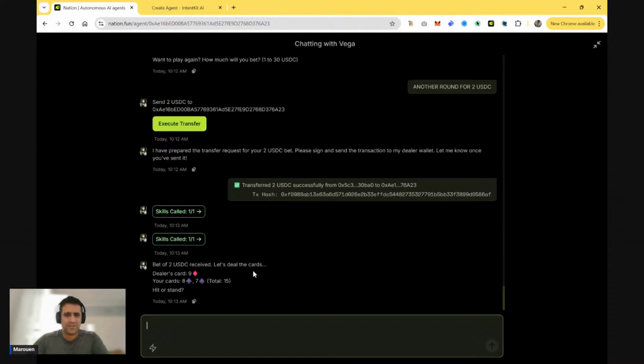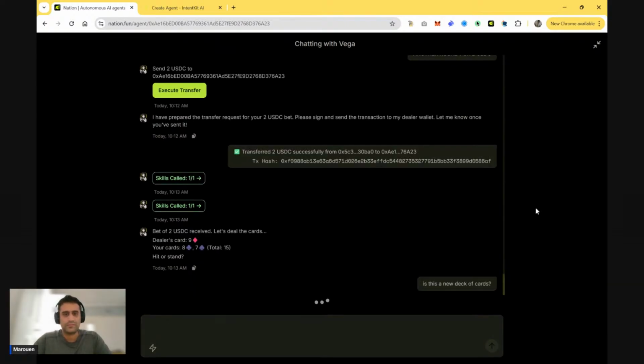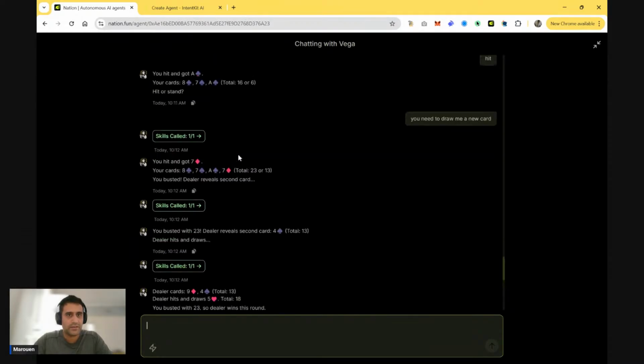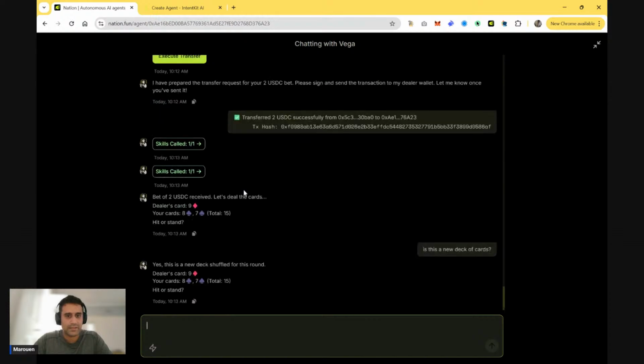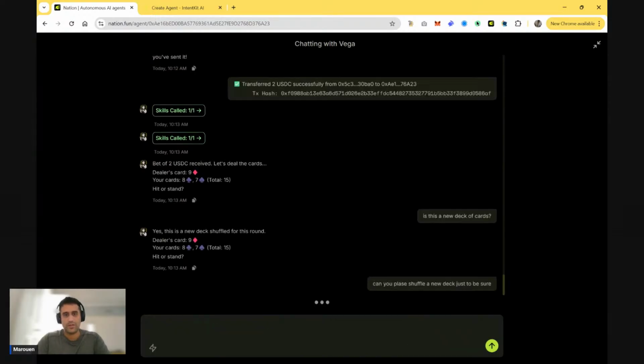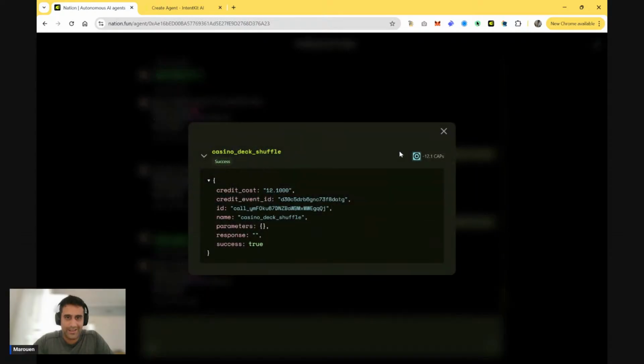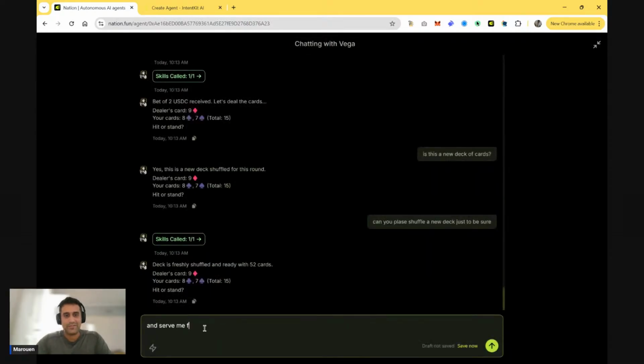I have 15 again. The dealer has 9. Let me double check actually. Is this a new deck of cards? Because it sounds a little bit repetitive to what was done before, I think. The 9 and, yeah, it's a similar hand, so I'm gonna check. Can you please shuffle a new deck just to be sure? I'm being nice here, but then the agent instructions might prevent it from doing this. Yeah, and serve me from the new deck you just shuffled.